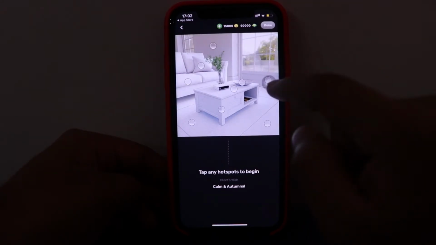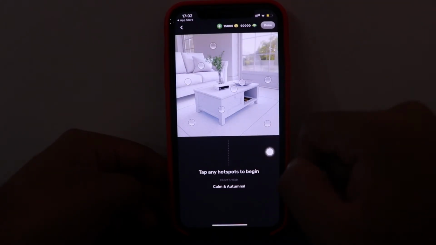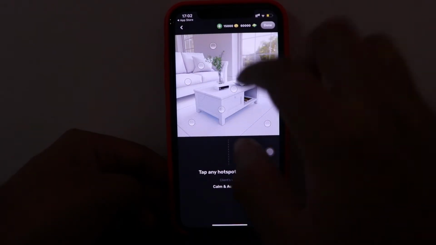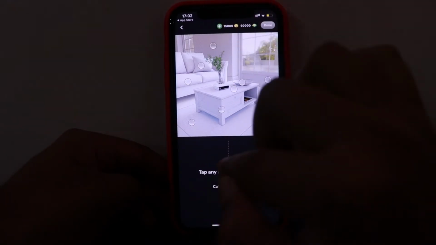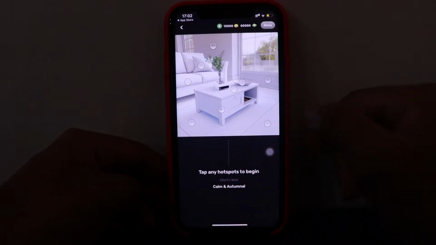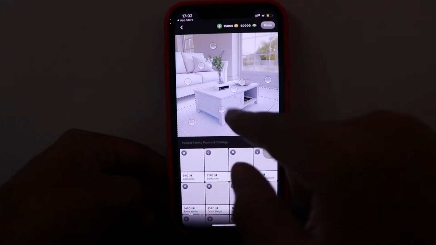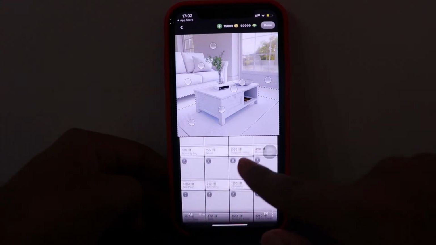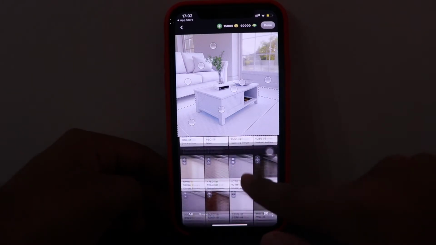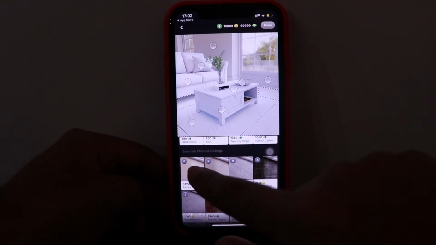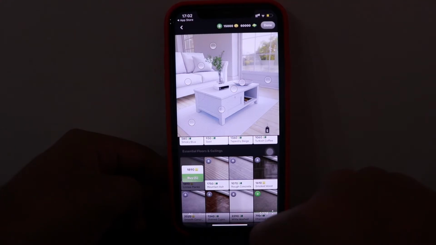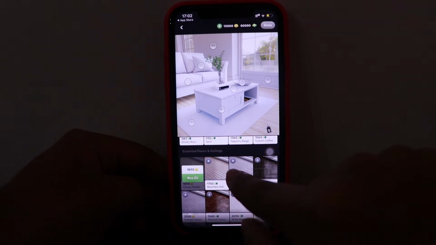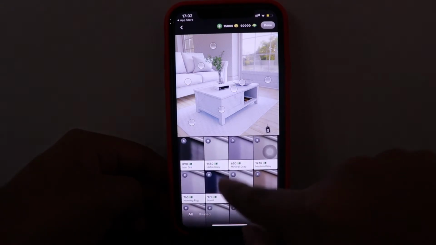So this is the design. Basically these are not already designed, but you have to create a design for this. You can change things. Here are spots, so you can select whichever object you want to change. For example, if I select the flooring, the flooring is selected and I get the options for different flooring. If I choose this flooring, I have to pay for it if I want to use it in this image.